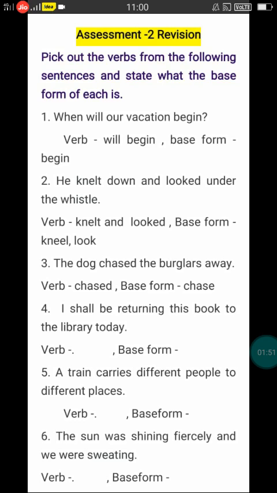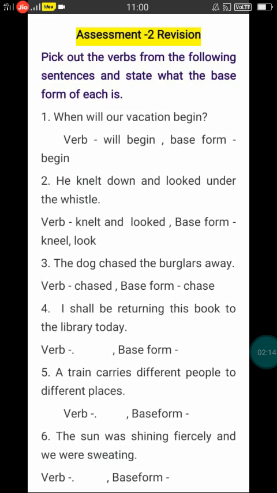When will our vacation begin? The verb is will begin. What is the base form for will begin? It's begin. Will is a helping verb, right? That is the reason we have written the verb as will begin.